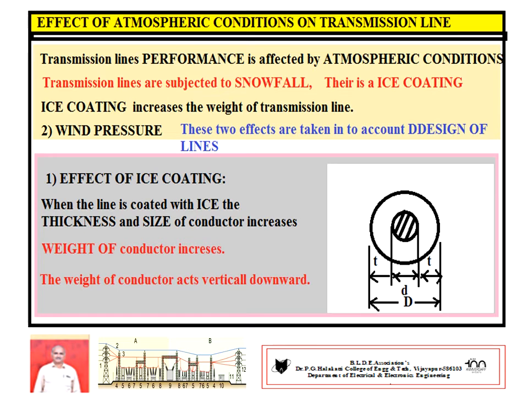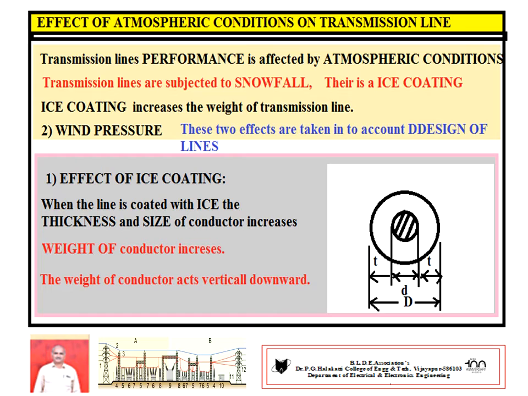It is a well known fact that the transmission line performance is affected by the atmospheric conditions. It may be snowfall or it may be wind pressure, because the transmission line is always exposed in a year. Different situations may come there. Summer may be there, rainy season may be there, winter may be there. All situations are taken into account on the effect of the transmission line and weight of the system. So we have to see both the effects. One is ice, another one is wind pressure.